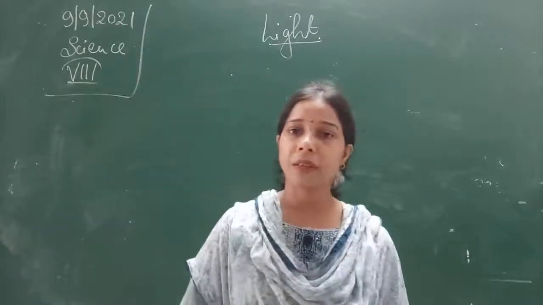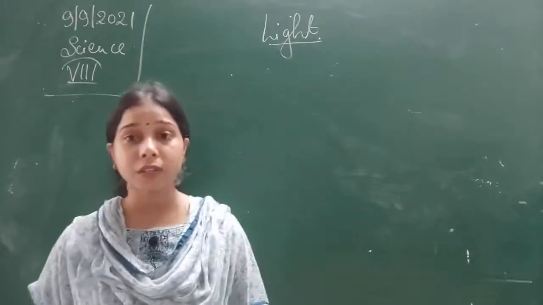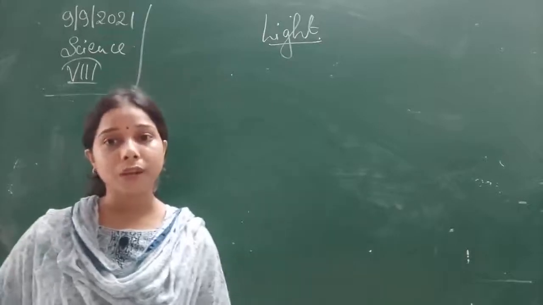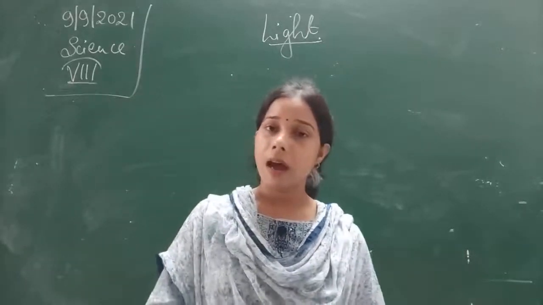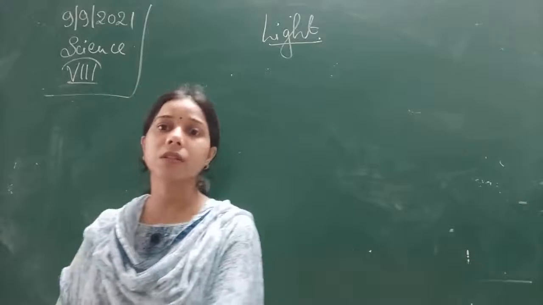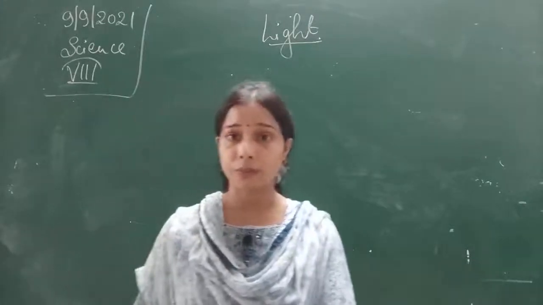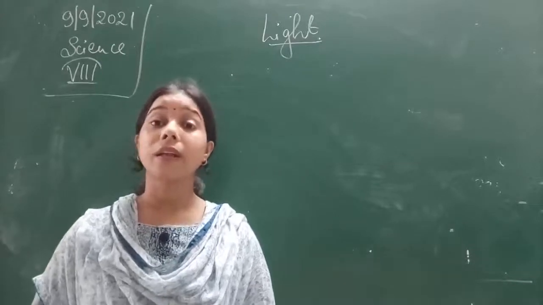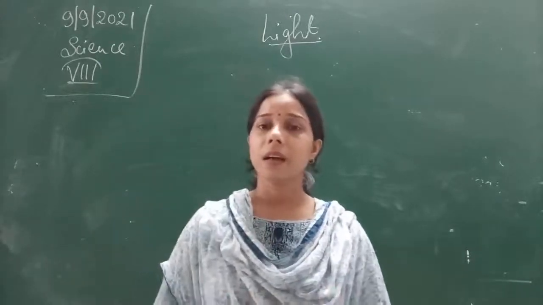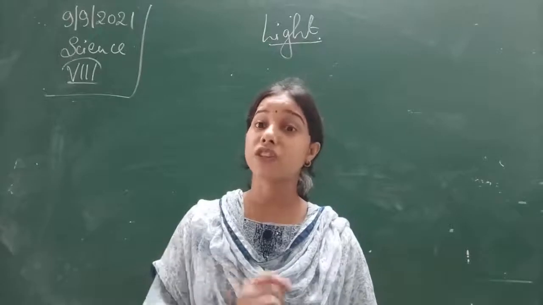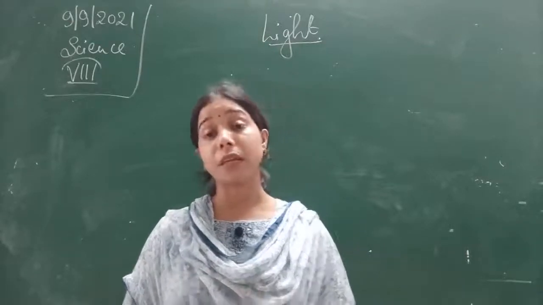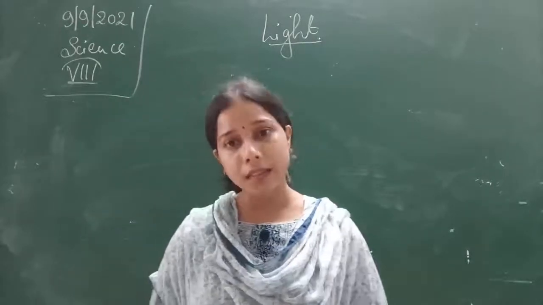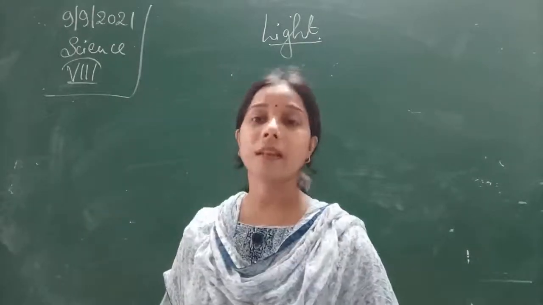So students, in the previous class we completed the chapter on some natural phenomena, and there we understood about earthquakes as well as lightning. Today in this chapter we will study about light. What is light? Light is a form of energy which is required for every organism so that things can be visible to them in the surroundings.